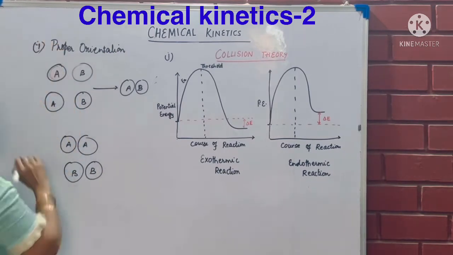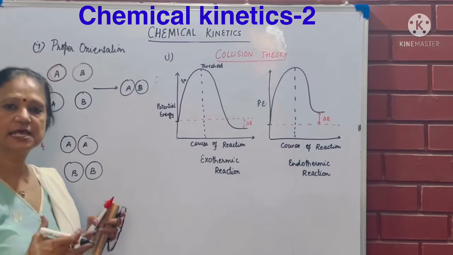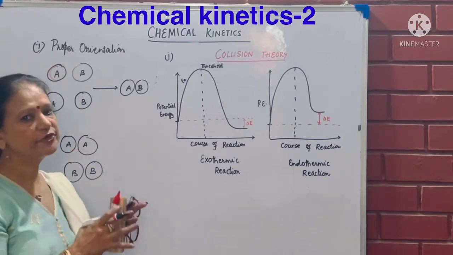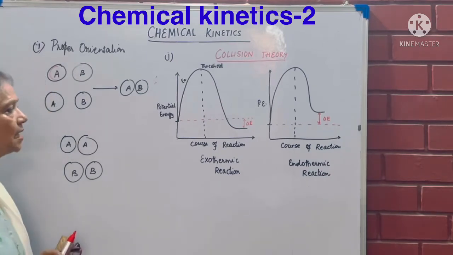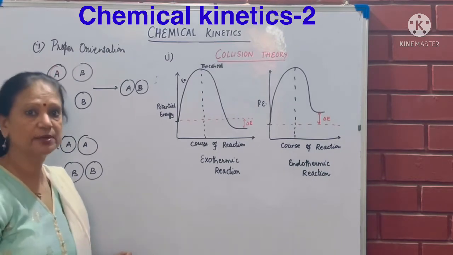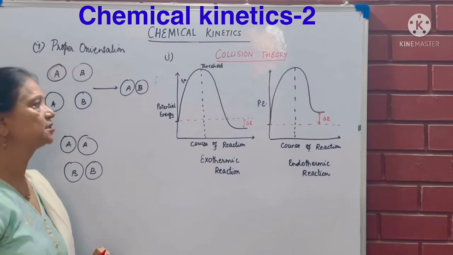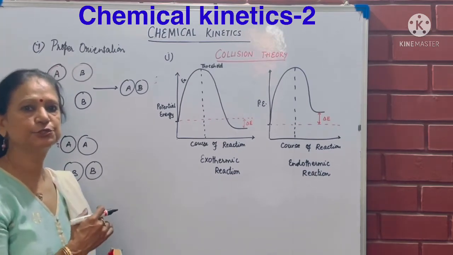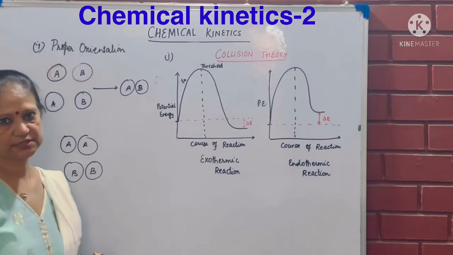This is point one. Another important point is that the particles must also have a perfect amount of energy to react. That is why we say that all reactions do not take place at room temperature. Some of them do take place, but otherwise if the reaction needs some energy, we have to provide that energy, and enough energy should be present with the molecules so that the product is formed.